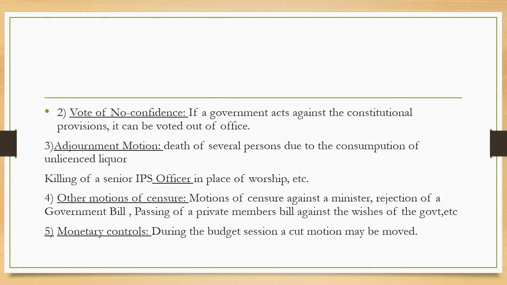They include a motion of censure against a minister, rejection of a government bill, and passing of a private members bill against the wishes of the government.